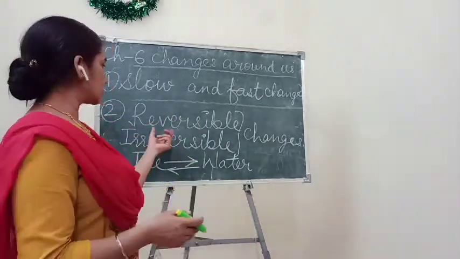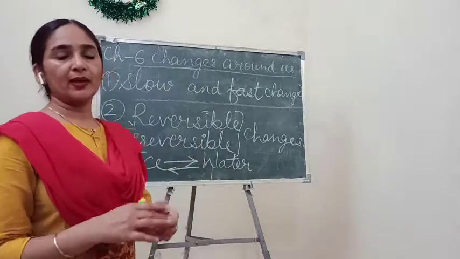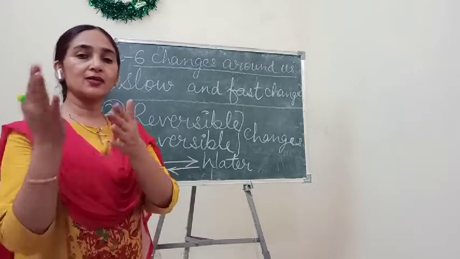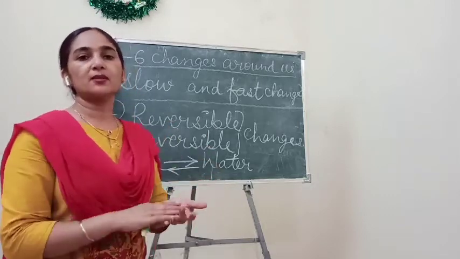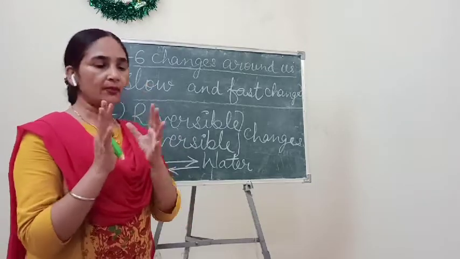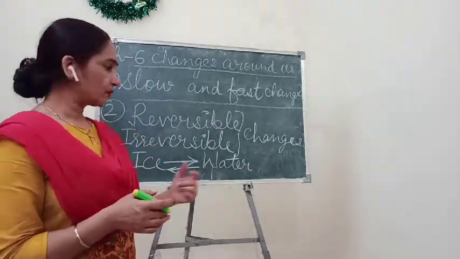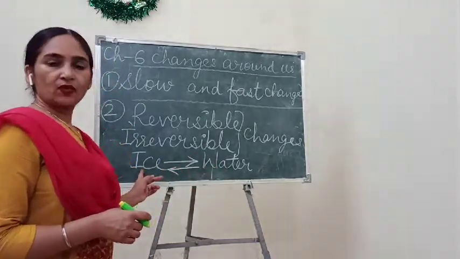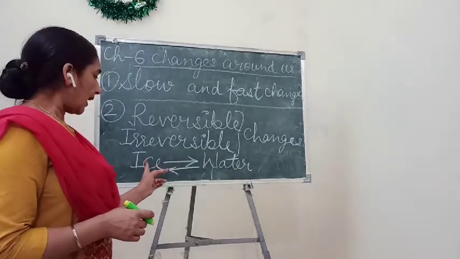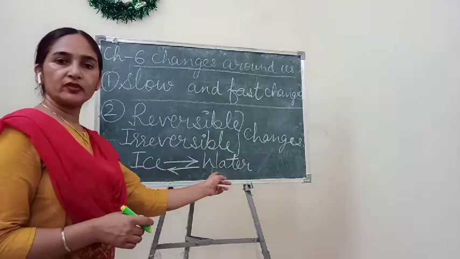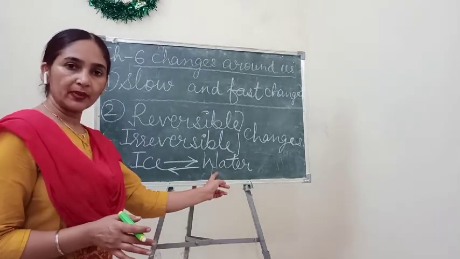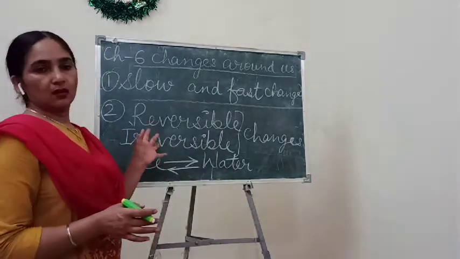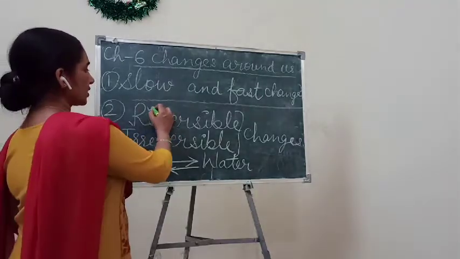I'll tell you in Hindi also. रिवर्सिबल चेंज में क्या होता है कि जो चीज चेंज हुई है उस चीज का दोबारा से रिवर्स अगर हमको पहले वाली स्टेट दोबारा से मिल जाए तो दैट इज कमिंग अंडर रिवर्सिबल चेंज. Here, what is there? Ice changes into water, again we can get ice from water. And if we again take ice out of the refrigerator and keep it in the room, under room temperature it will again change from ice to water. Understand? So this is a category of reversible change.